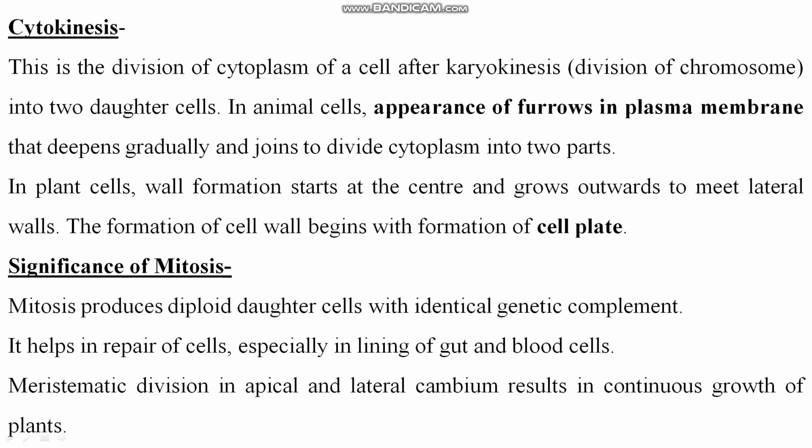What happens in cytokinesis? Cytokinesis means division of the cytoplasm takes place. One furrow forms from the center of the cell that forms a cell plate later, and that cell plate starts to become a cell wall in the case of plants, right? And that divides the one mother cell into two daughter cells, right? So this is about cytokinesis. Please read it, learn it. If you have any doubt, ask me.